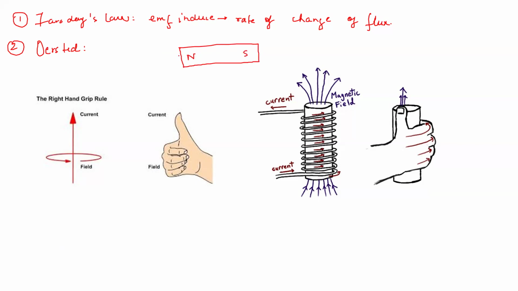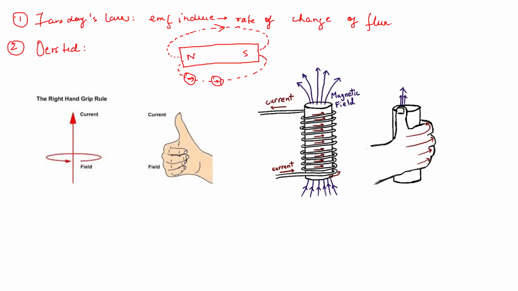So what he did was trace how the field lines go from north to south like this. He traced each and every line by putting a compass in between and seeing how the field lines were going.